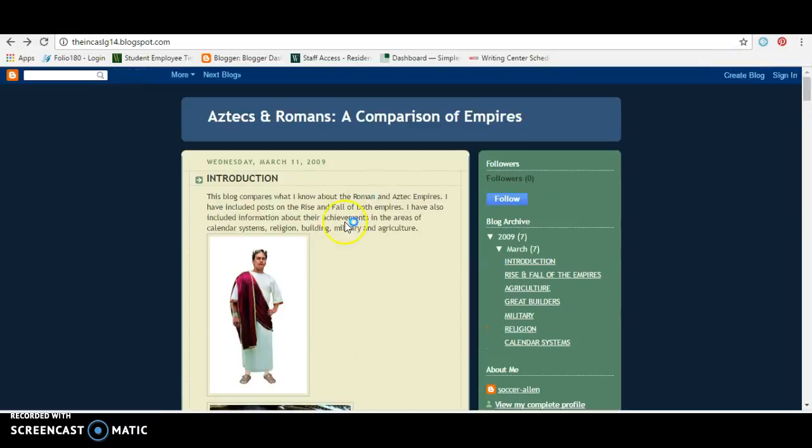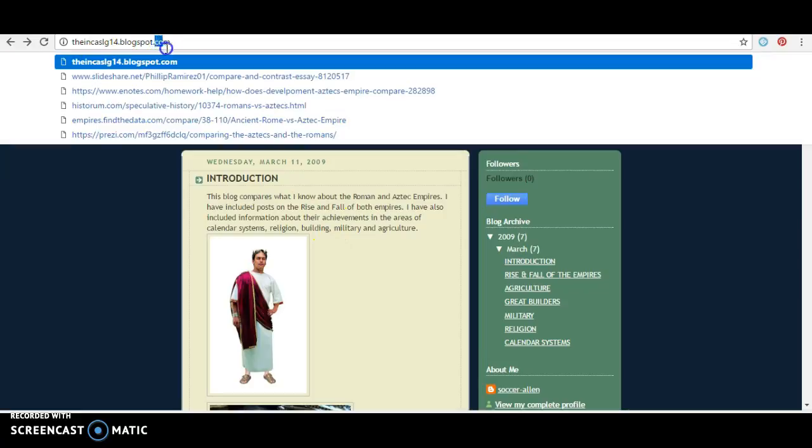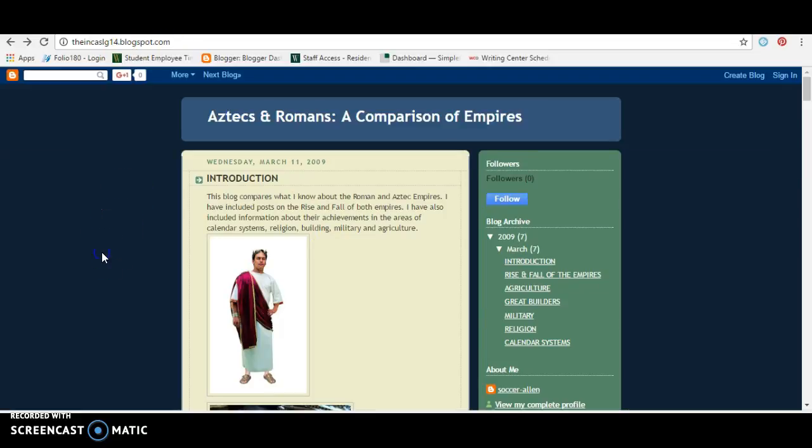So just a reminder, when you go onto a website, you can look at the URL domain to give you an indicator, and then you can look at the author's credentials to see if what they say is valid, and you can also assess the sources that are being used.